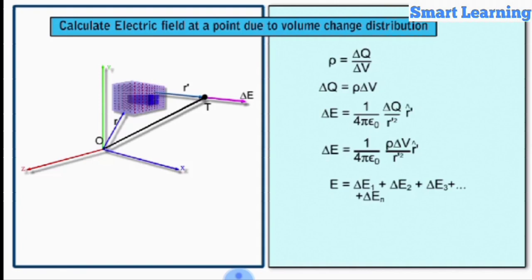Since there will be many infinitesimal volume elements at varying distances from the point T, to obtain the electric field strength E due to the total volume charge distribution, we integrate delta E within suitable limits a to b under the assumption that the volume elements have very small volume tending to zero.